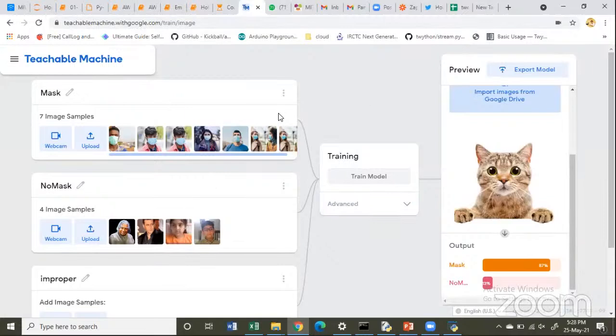I haven't taken you through this example just because it's a ready-made model, and whenever you teach this model, it will automatically train itself. But at a higher, advanced level, we're not going to use this model. We will create our own model. Today you have this service, but let's say tomorrow Teachable Machine stops its service. You cannot rely on it for developing your model. You need to be self-sufficient, so that even if Teachable Machine stops its service, you can develop it on your own.